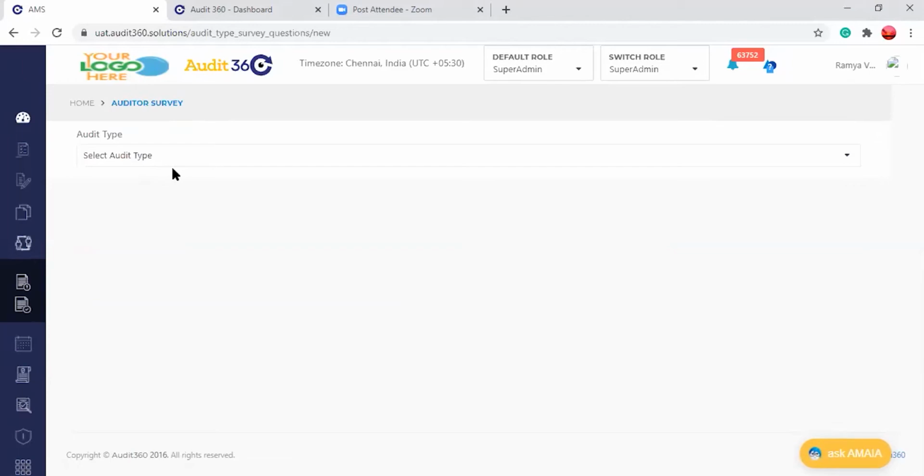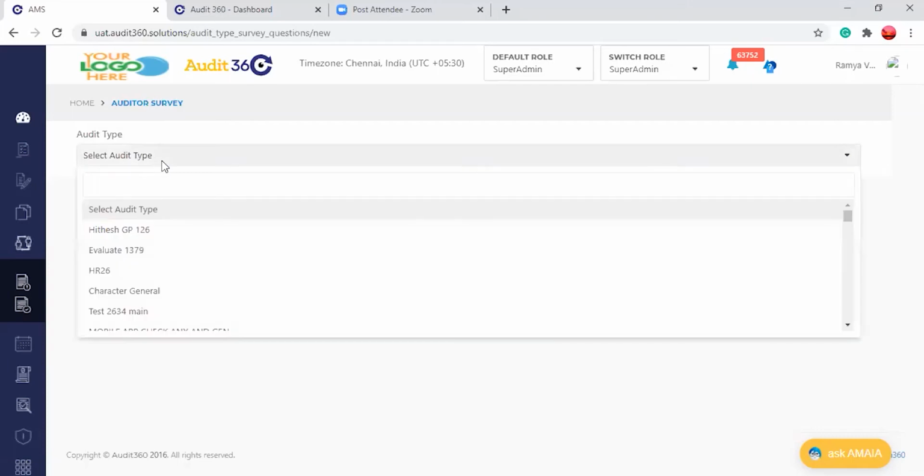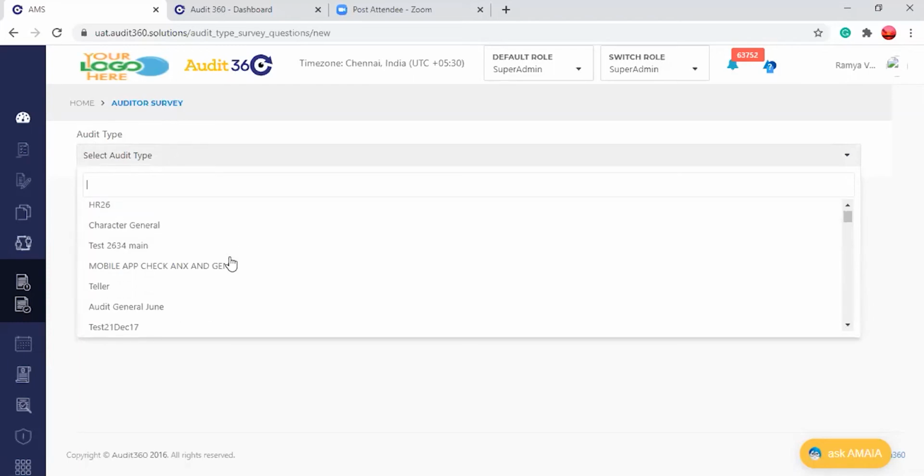You can come and ask me, Meenakshi, I have configured the audit, but I'm not getting the auditor survey questions at my auditee. Why does this happen? Basically, once you configure the audit, those audit types will be reflected under the auditor survey. See here, there is an audit type. You need to select the audit type here. Whichever audit type you need, all the audit types will be reflected here. You need to select only that particular audit type.